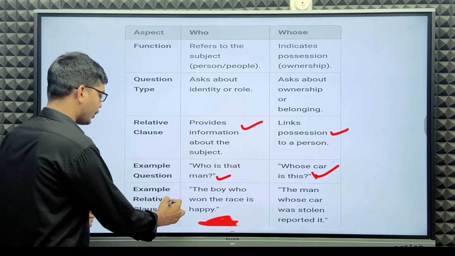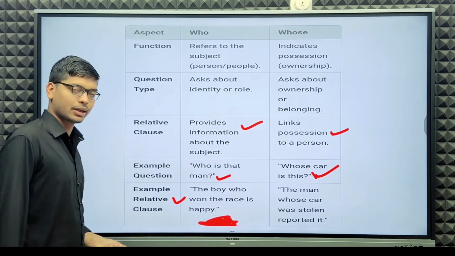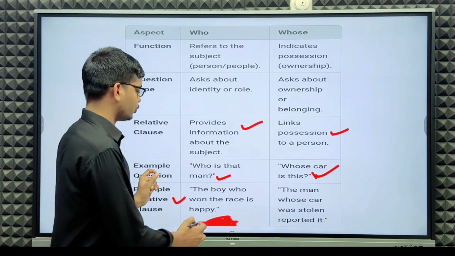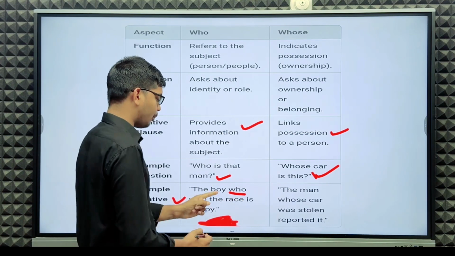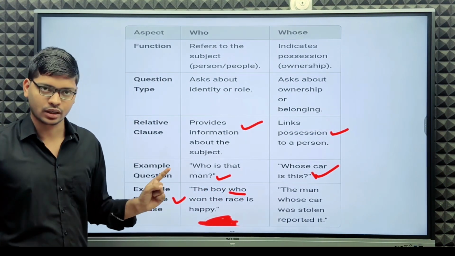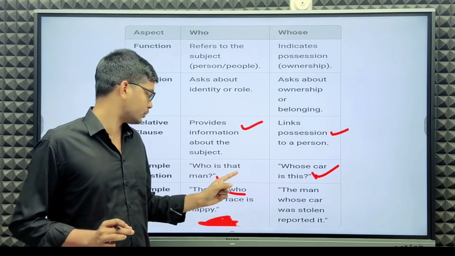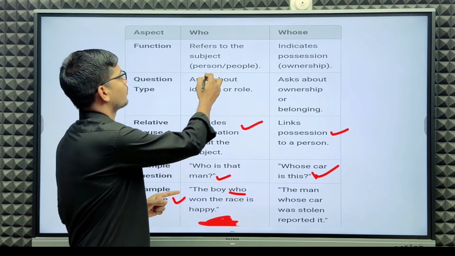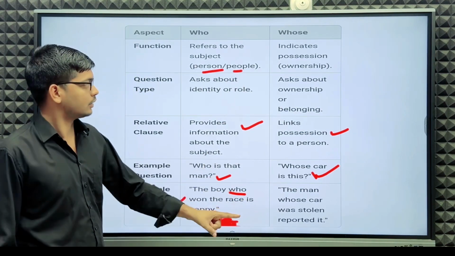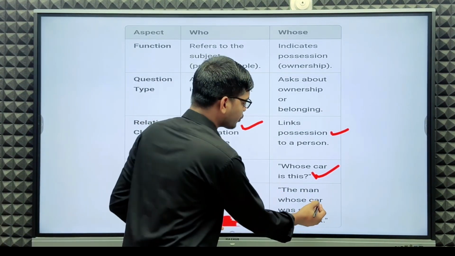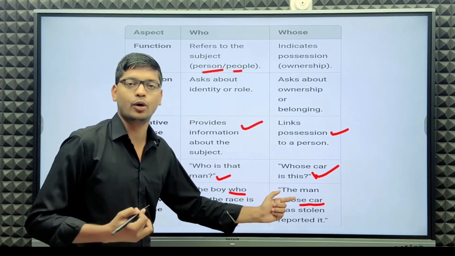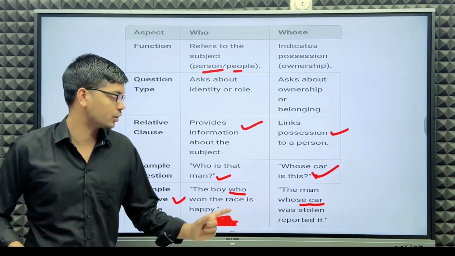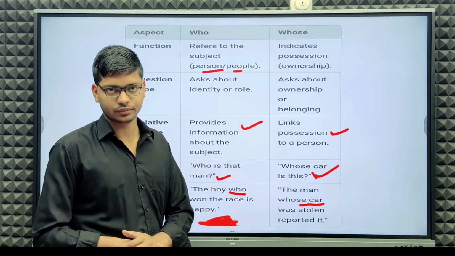Next, example relative clauses, who and whose. The boy who won the race is happy, meaning a person or people. But whose: the man whose car was stolen reported it, meaning ownership or possession.